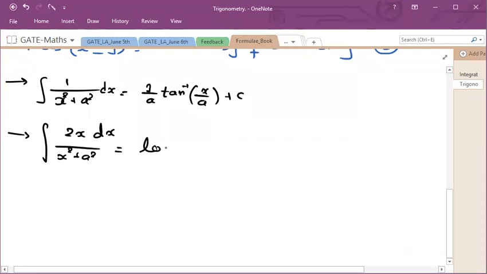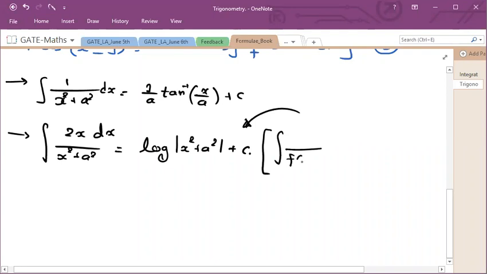So it is log mod x square plus a square plus c. Even this formula is derived from a generalized form: if you are having any function in denominator and its differential in numerator, then its integral is log mod function plus c. This you should remember.